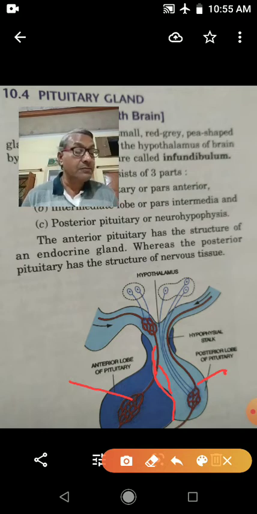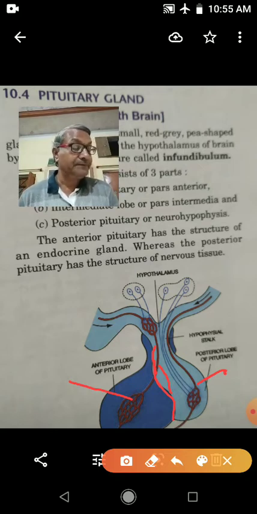Growth hormone, that is somatotropic hormone, promotes the growth of the whole body. But you have to learn that deficiency of this hormone causes dwarfism, and oversecretion causes gigantism in childhood and acromegaly in adults.